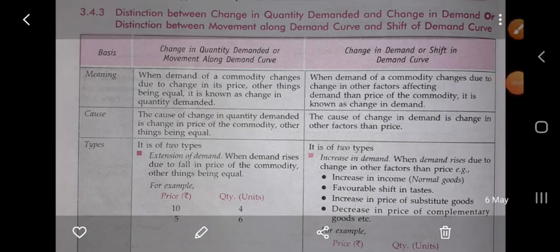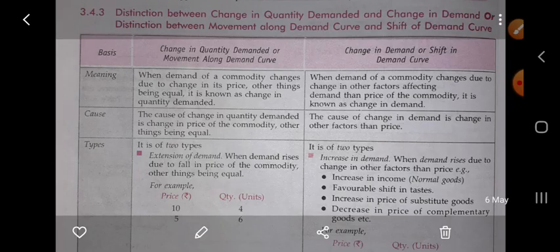Good morning, students. In the last class, we completed the topic of change in quantity demanded and change in demand. In the change in quantity demanded, we studied that the movement is always on the same demand curve, which means no new demand curve is drawn. And the change in quantity demanded is of two types, that is extension of demand and contraction of demand.